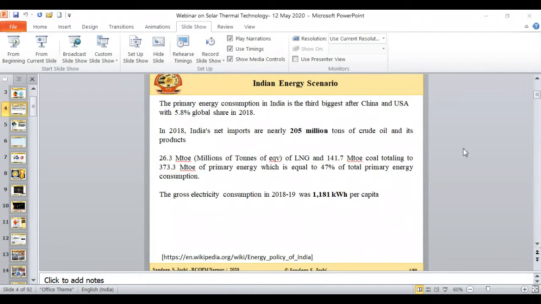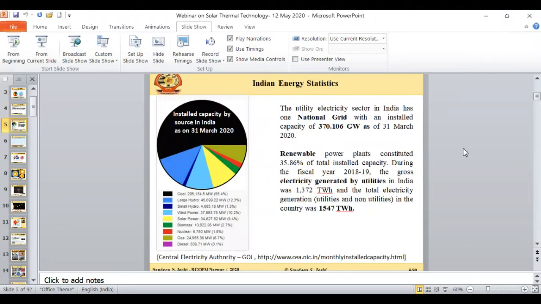If I see the energy statistics, as on 31st March 2020, our national grid is around 370 gigawatt, and the contribution of renewable energy is just 35.86%. In that renewable energy, the major part is covered by large hydro projects, around 12.3%, whereas small hydro is just around 1.3%. More than 50% contribution is by the conventional energy source, coal. The contribution of solar power in our country as on March 2020 is around 9.4%, so it is very less.